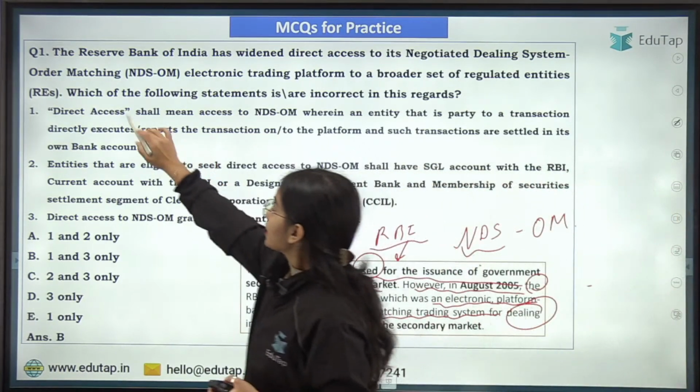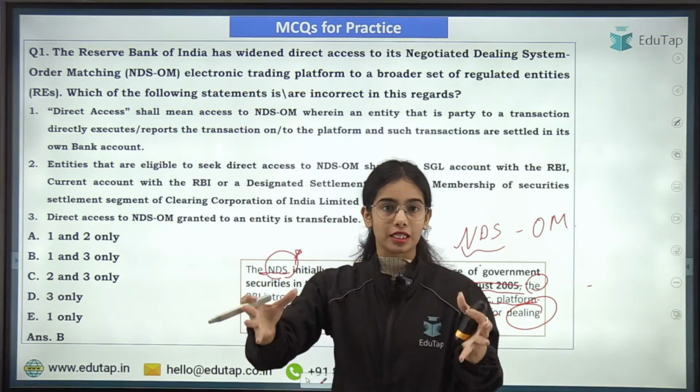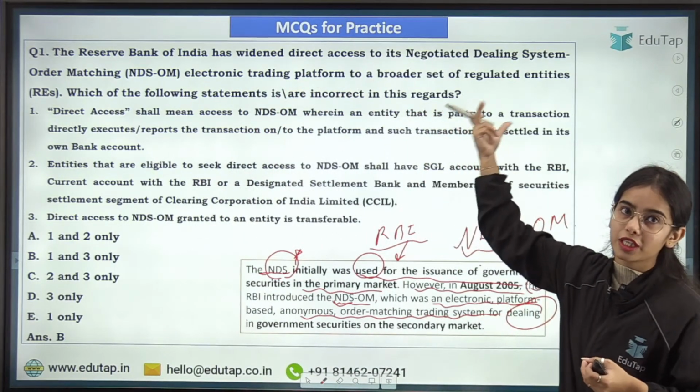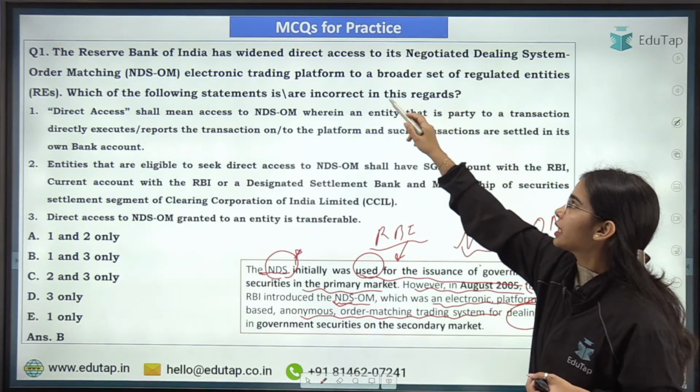Here the question is that recently the access has been increased. Access for different entities has been increased for the NDS-OM platform. Which of the following statements is incorrect in this regard?